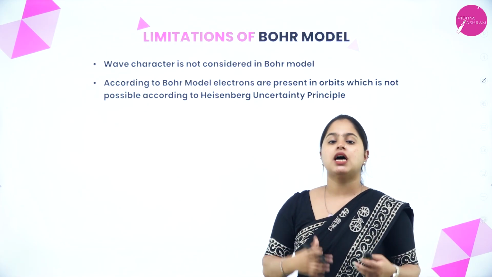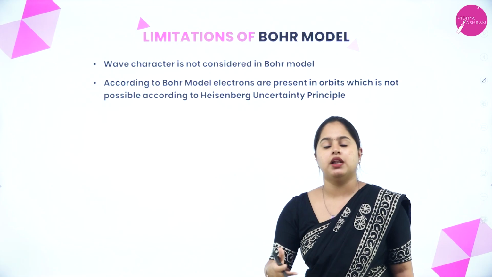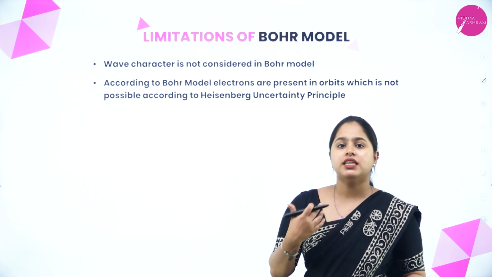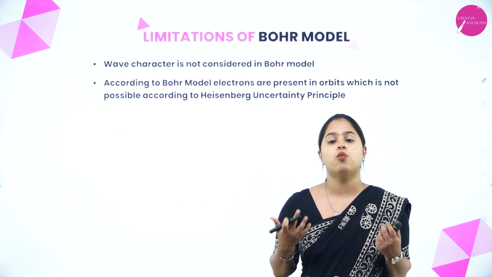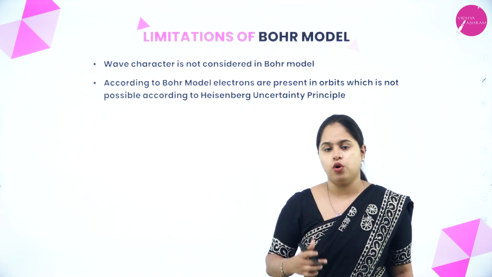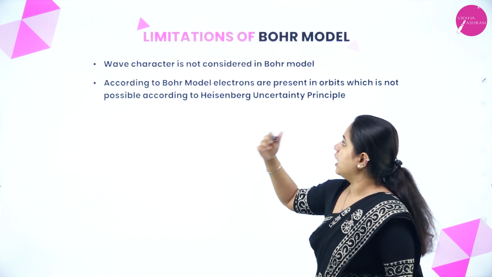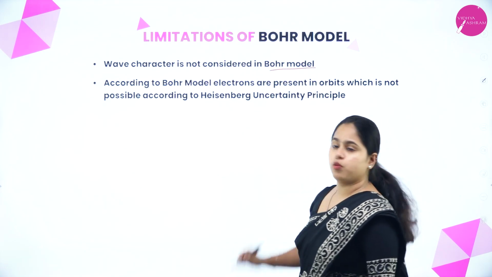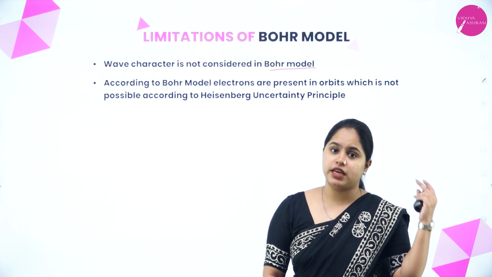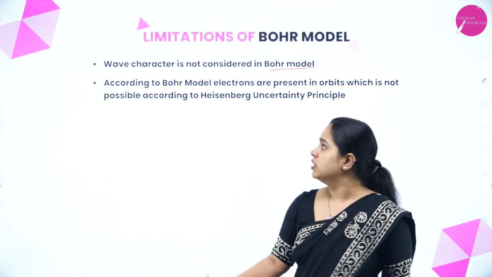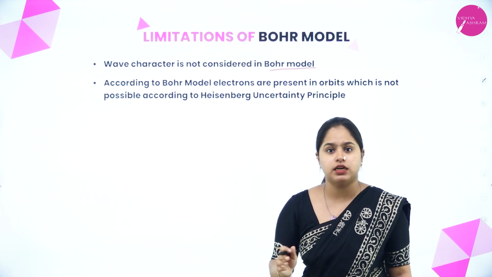Now, Heisenberg's uncertainty principle and the dual nature of matter gave certain limitations to the Bohr model of atom. So why exactly was the Bohr model of atom being thrown out? It is because the wave character is not considered in the Bohr model. Yes, we studied that matter has dual nature. It behaves as a wave as well as a particle. So this wave nature was not considered in the Bohr model.